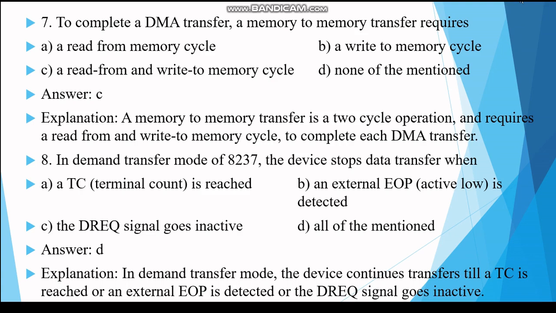Next question: in demand transfer mode of 8237, the device stops data transfer when? Answer D, all of the mentioned. In demand transfer mode of 8237, the device continues transfer until a TC, terminal count, is reached, or an external end of process EOP is detected, or the DMA request signal goes inactive. So answer D, all of the mentioned.